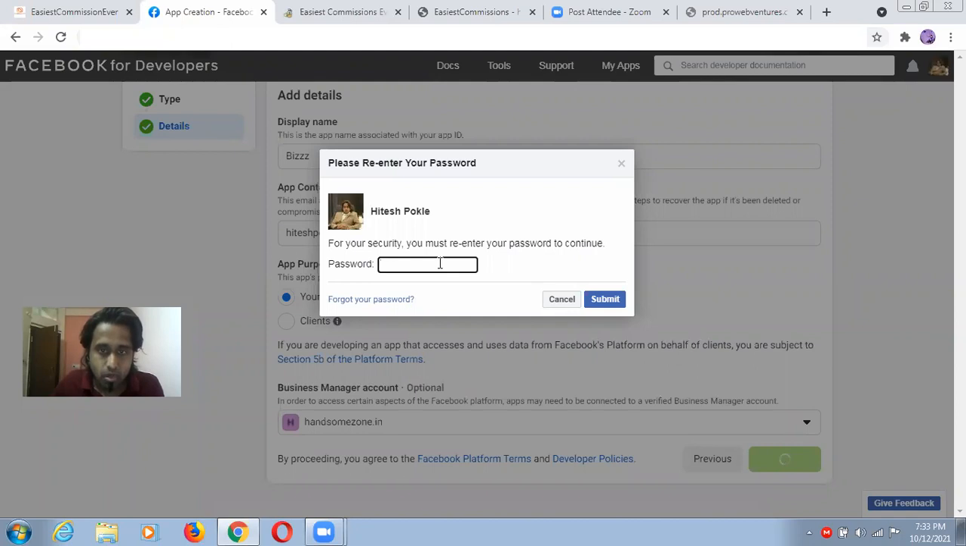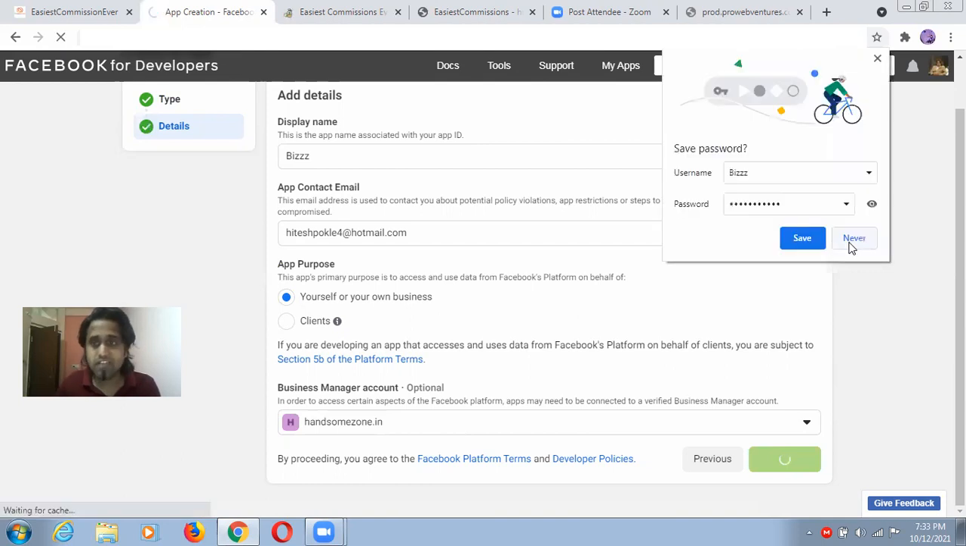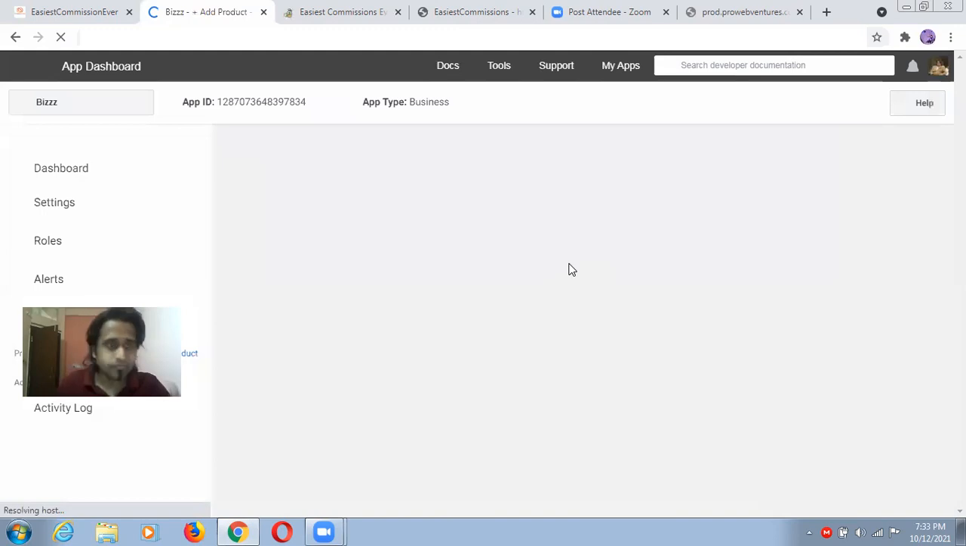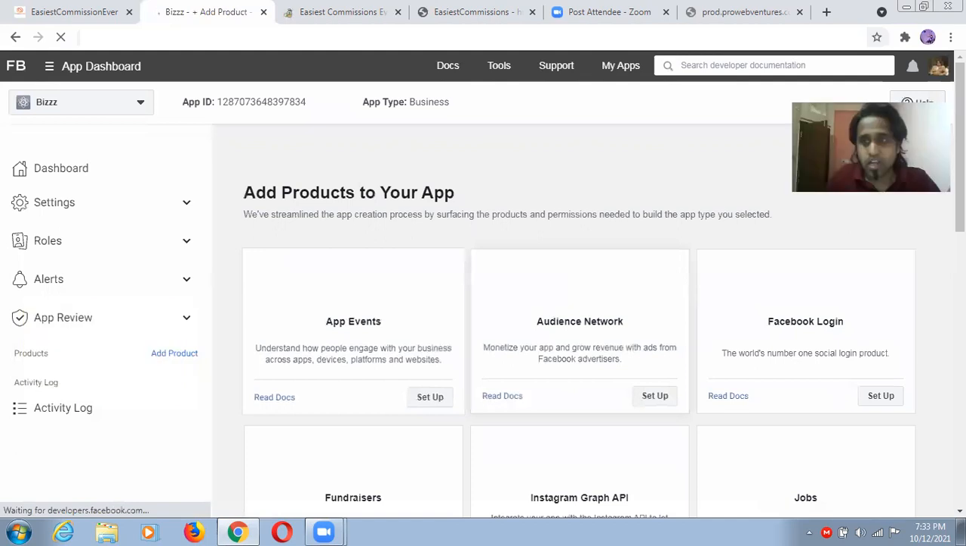Password. Using this, guys, let me show you what will happen. Guys, this is taking little bit time. That's why I'm just rhyming my song, guys.